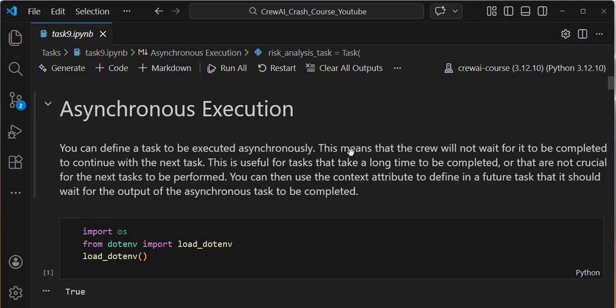Task 2 can't expect any input from task 1. That means task 1's output does not go to task 2. Here it will not be that kind of thing. They will be independent of each other. That is the core idea: task 1, task 2, task 3 execute independently and concurrently.